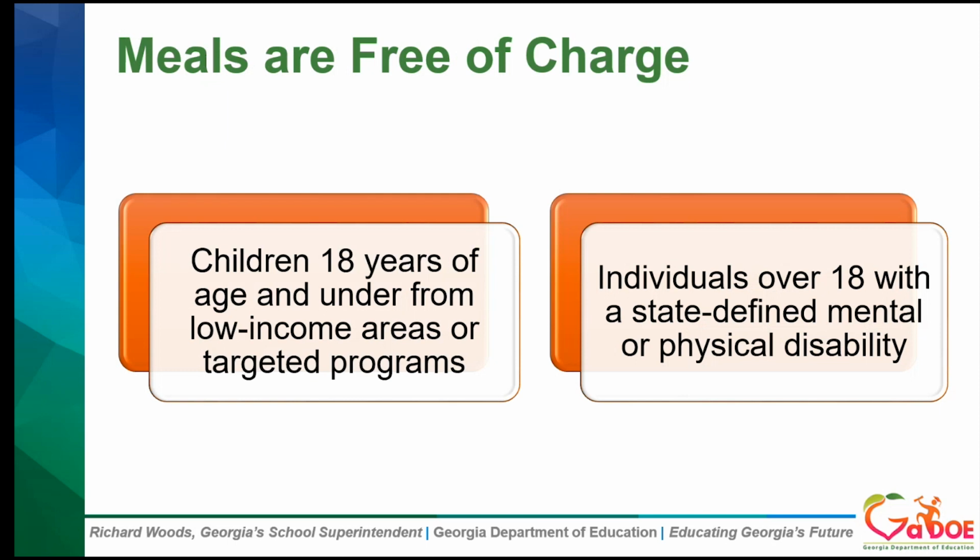Under the Seamless Summer Option provision, meals are available to all children 18 years or under. Students under 21 years of age with a mental or physical disability may also receive free meals. If you're running a site that is open or restricted open and it employs staff younger than 18, then those staff may also receive a meal at no cost. However, if the site is a closed enrolled site and there are staff under 18 working in that site, then they may not receive a free meal because the participation is limited to those enrolled students.